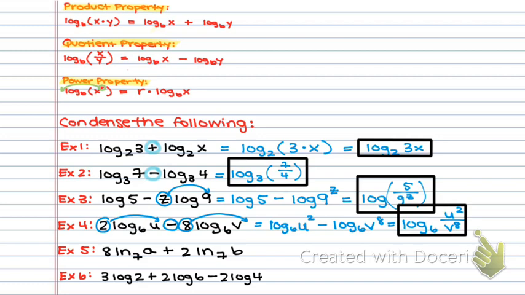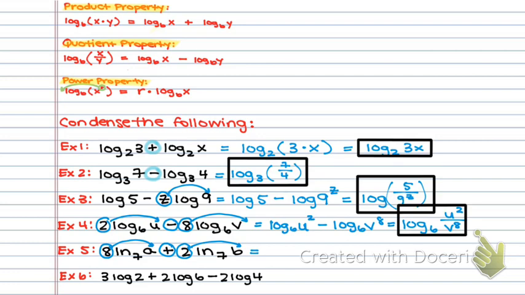Next one. Again, natural log does not change anything. The only difference is instead of saying log over and over, you're going to say natural log, ln, over and over. So, power rule, product rule.